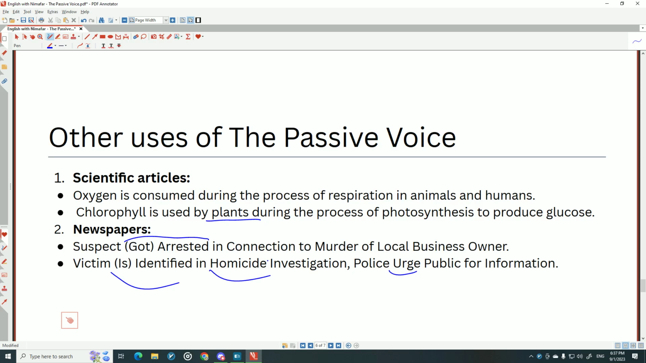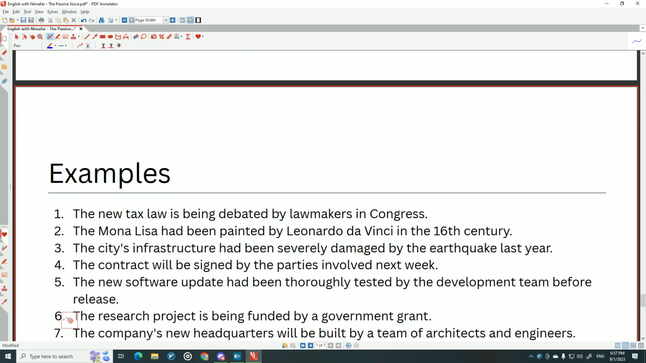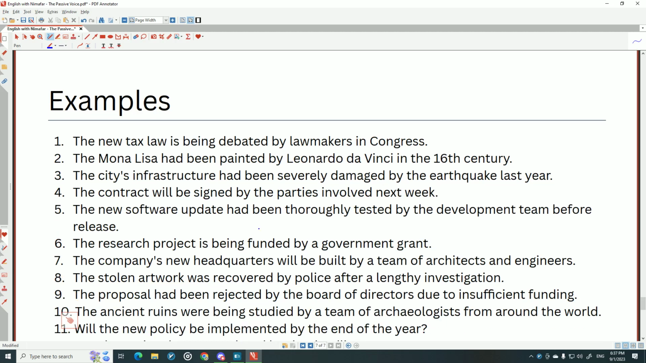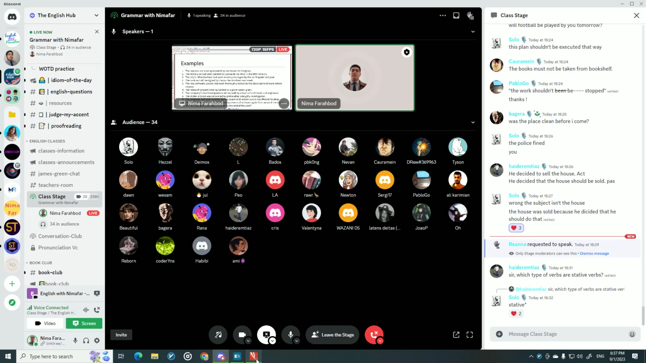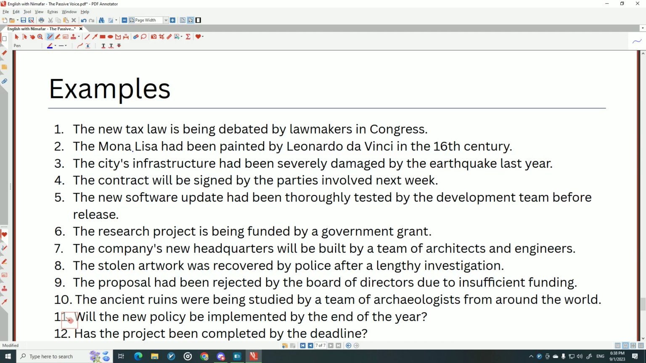So that was the end of the teaching part. If you have any question, type it down. We will look at some examples and I will send you the questions. Okay? Now you have time to write your questions if you have any, and let's look at these examples. After that, I will send the questions and we will do them together.